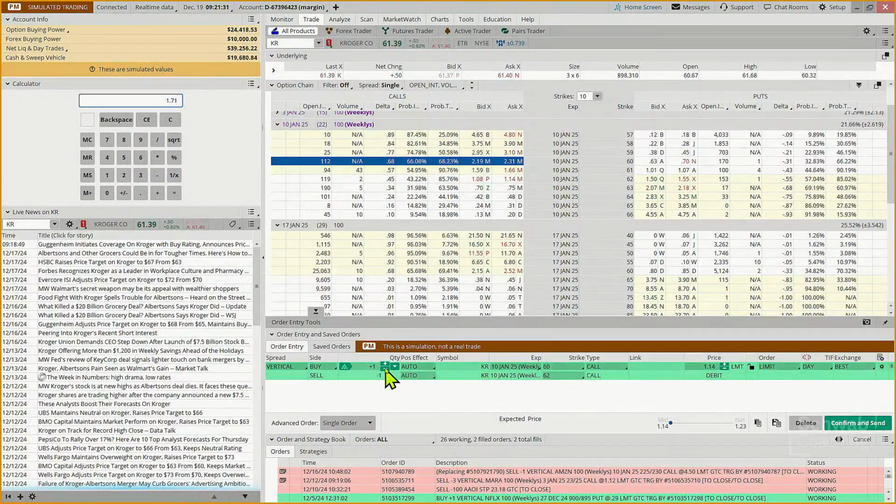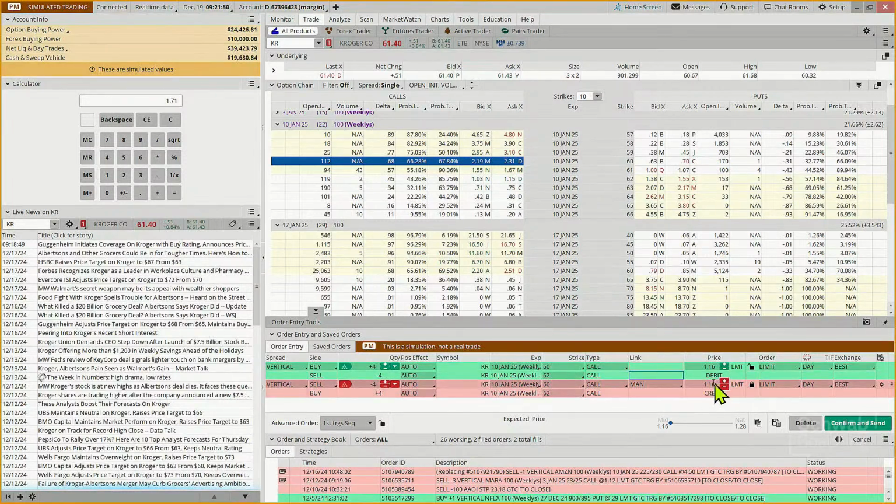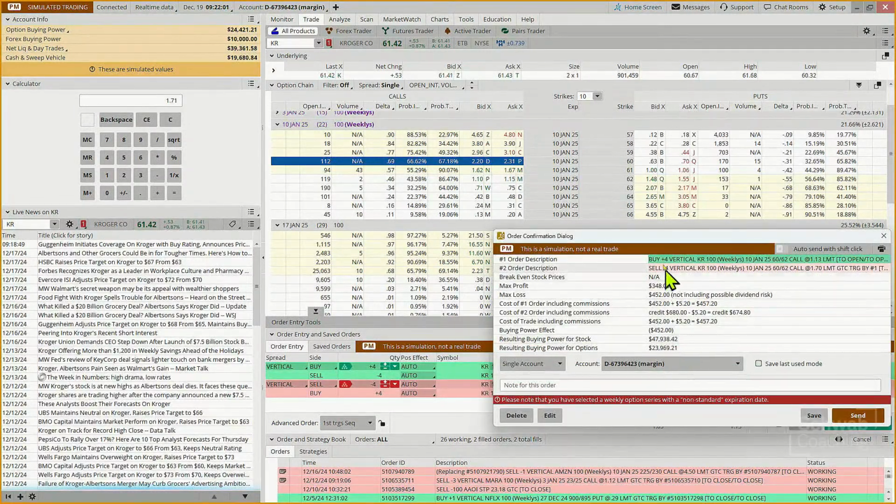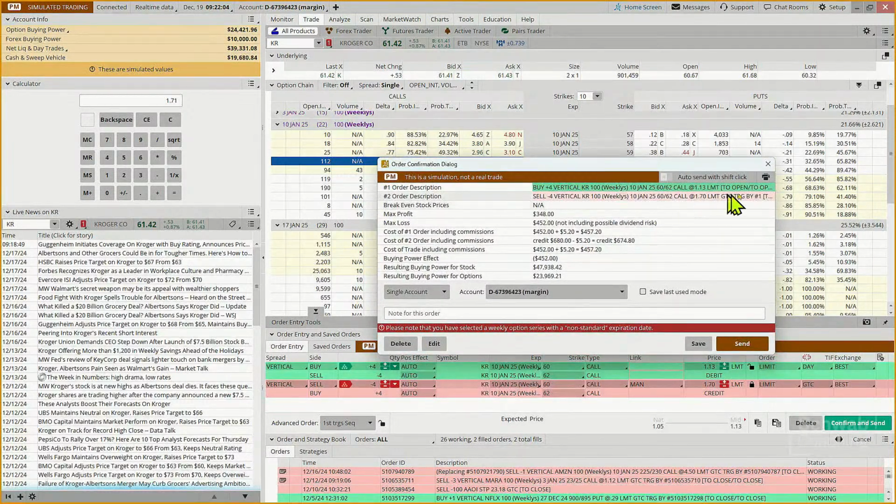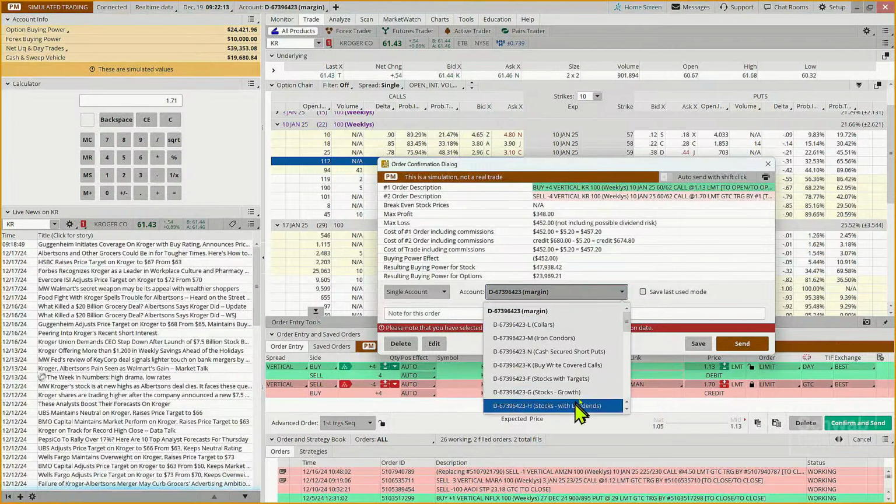Now, in our trading a smaller account, we're saying, okay, if we're willing to go up to $500, that's 4 contracts. And then we're going to go to single order, first trigger sequence, create an opposite order, and say, hey, when we get to, let's call it $1.70, we're going to close out the trade. So we want to buy 4 verticals. We're going to pay $1.13 to get in. We want to exit when we're at $1.70. We're risking $452. Are we okay with that? We are.